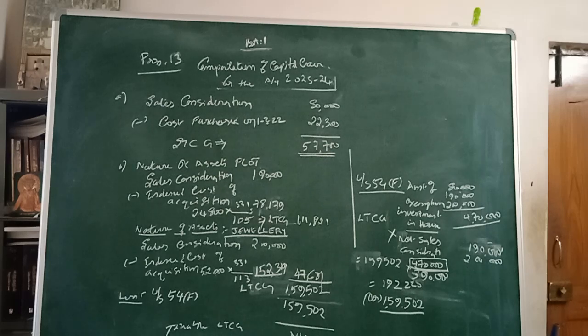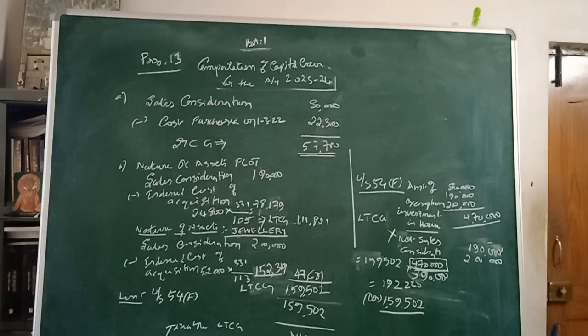That is also held for more than 3 years, that is 36 months. So 52,000 into the present index point 331, divided by the index point for 2004-05, that is 113, comes to 1,52,319.